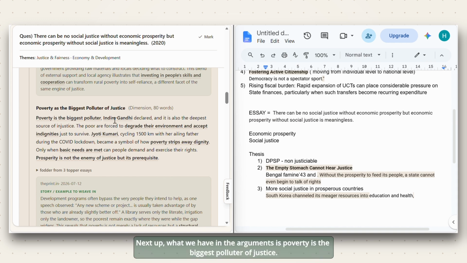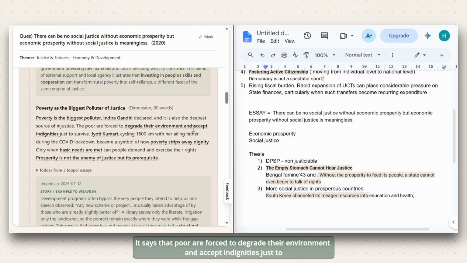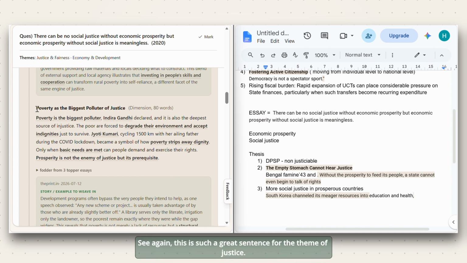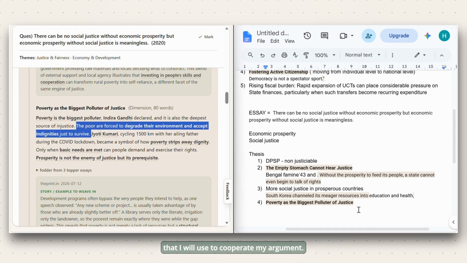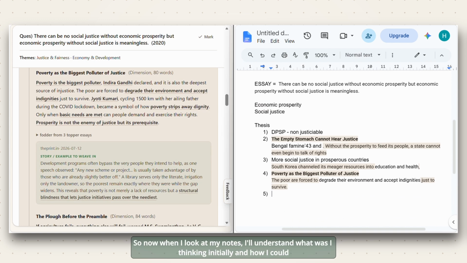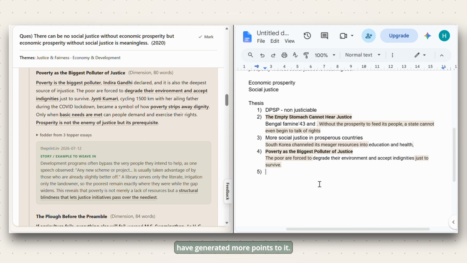Okay, next up what we have in the arguments is poverty is the biggest polluter of justice. Let me see what I can pick from here. It says that the poor are forced to degrade their environment and accept indignities just to survive. See, again, this is such a great sentence for the theme of justice. So I'll just add that to my notes. Poverty is the polluter. And this is something that I will use to corroborate my argument. This is what I will add to my notes. So now when I look at my notes, I'll understand what I was thinking initially and how I could have generated more points to it.